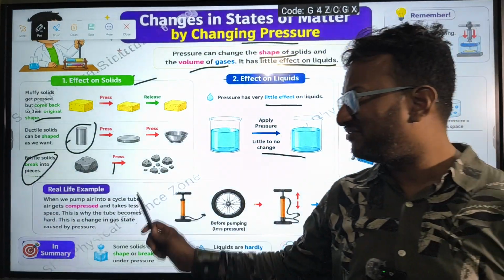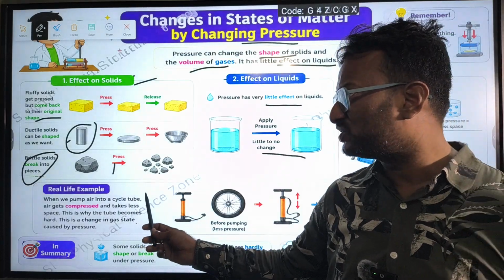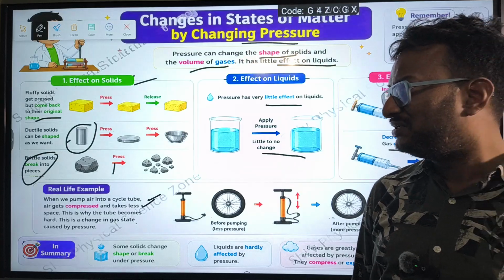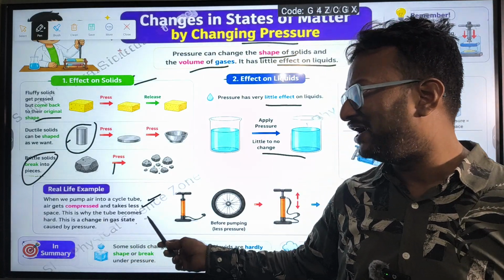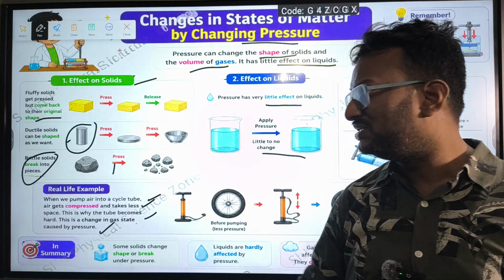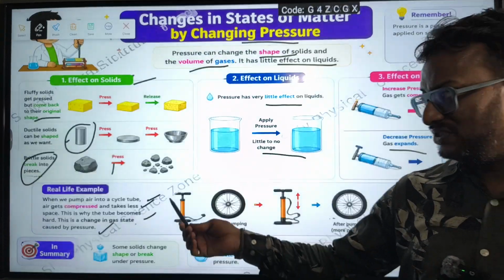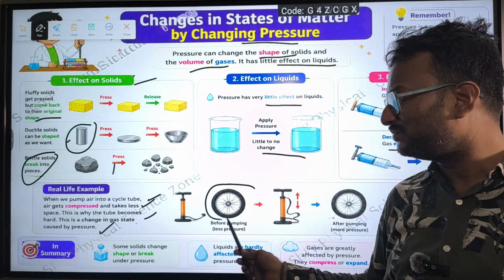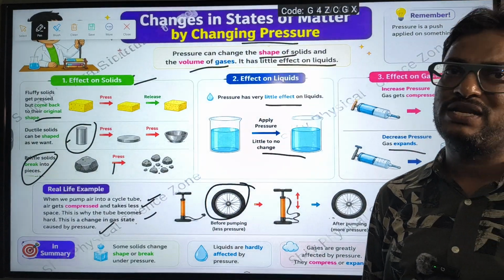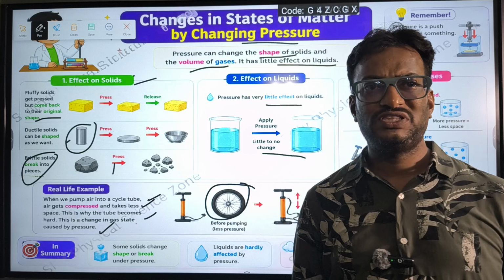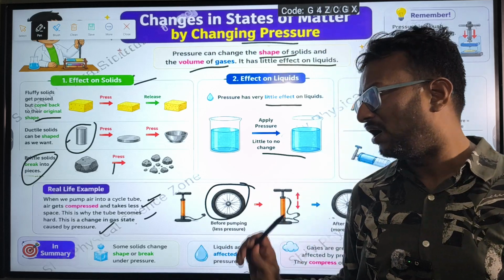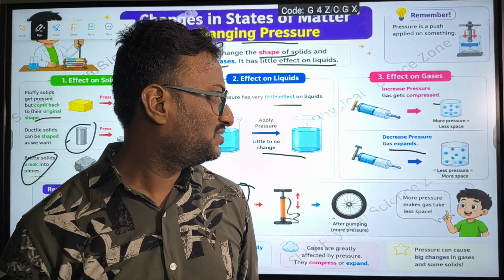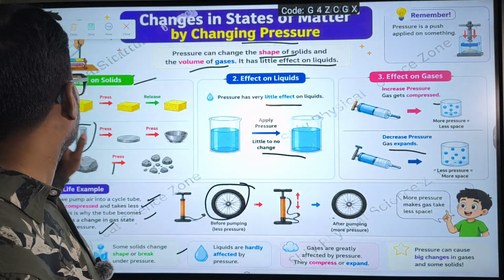A real life example: when we pump air into a cycle tube, air gets compressed and takes less space. That is why the tube becomes hard. Without air the tube will be soft, and with air the tube becomes hard. So this is regarding pressure.